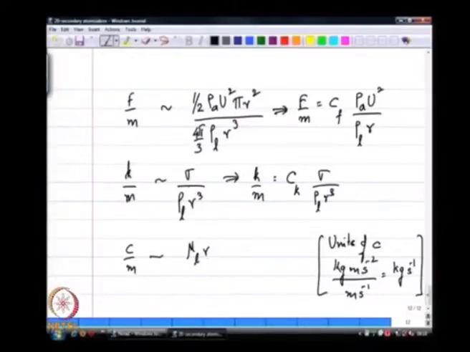So, mu L times r has the same units as C, divided by rho L r cubed. So, from here I can write C by m as some C mu times nu L over r squared.